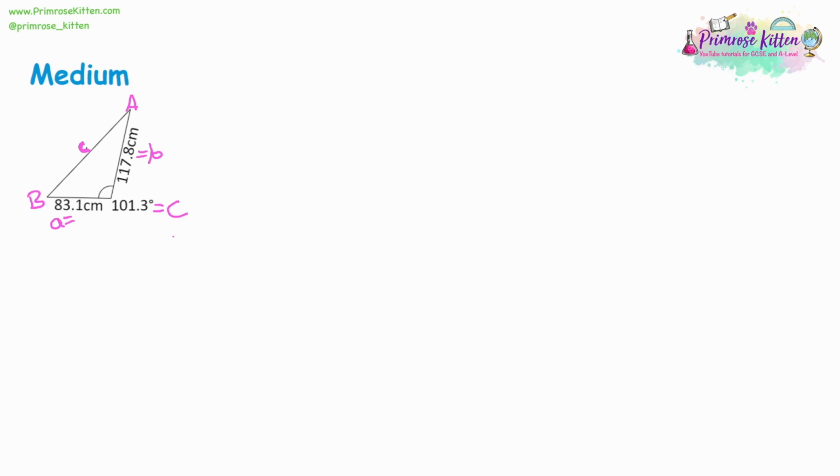So the cosine rule is c squared is equal to a squared plus b squared. So at the moment, we've got Pythagoras' Theorem. But again, it's not a right-angled triangle. It's not a 90 degree. It's 101.3 degrees. So we have to make an adjustment. And the adjustment is take away 2 lots of ab multiplied by the cos of C. So the angle that you're cosing is the one that's opposite the actual side you're looking for.